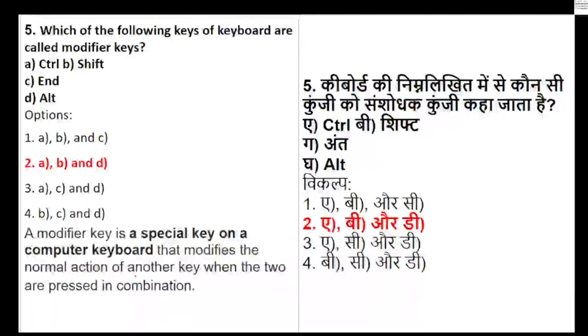Is it clear? The modification of an option in combination with another key is called what? It is called a modifier. Yes, very good. Now let's go to the next question.